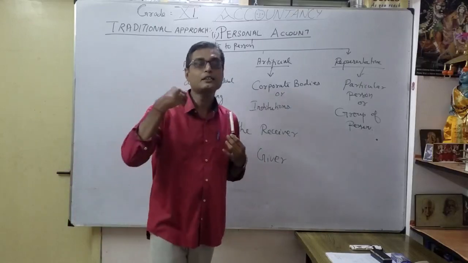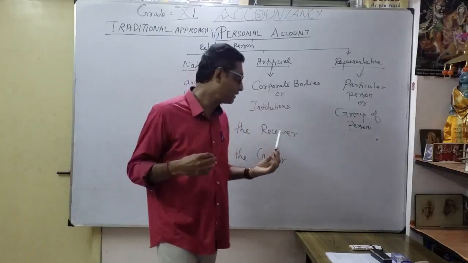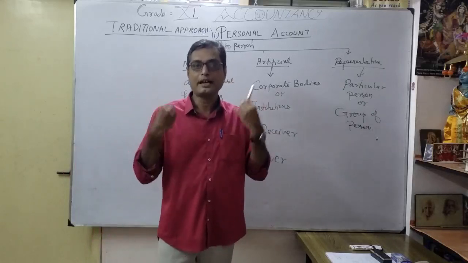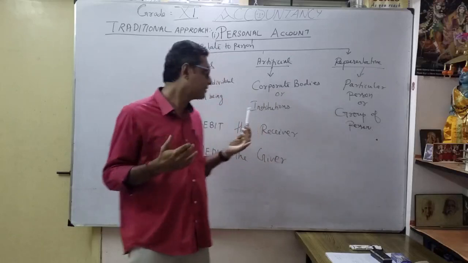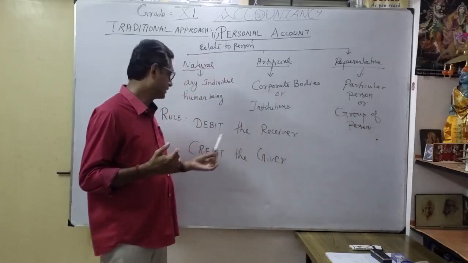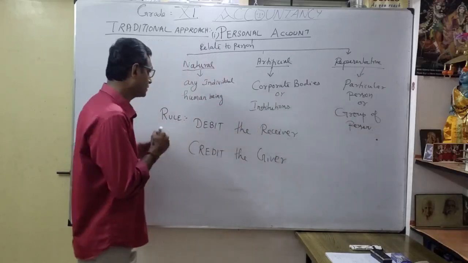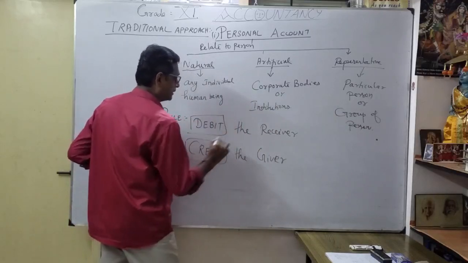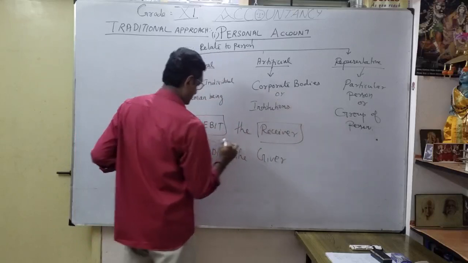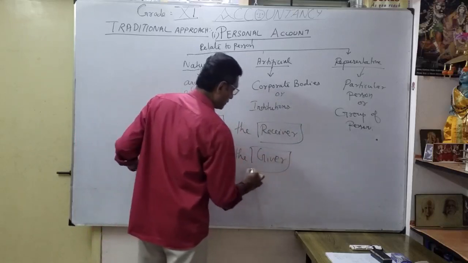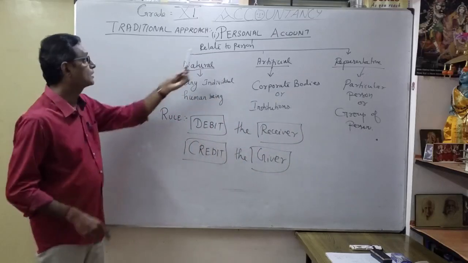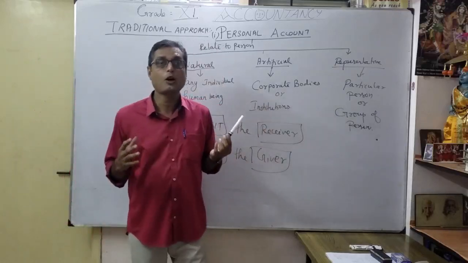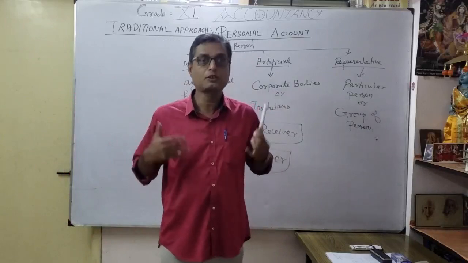Suppose I am paying money to somebody, so I am considered the giver. I am giving money to somebody, which means I am the giver. So whoever receives the money is the receiver. Debit the receiver, credit the giver. Now you can understand the first rule. Debit is the receiver, credit is the giver. That's your first rule of the personal account. It's a very important rule. Accordingly, you are going to learn how to form journal entries, and we will discuss that one by one.